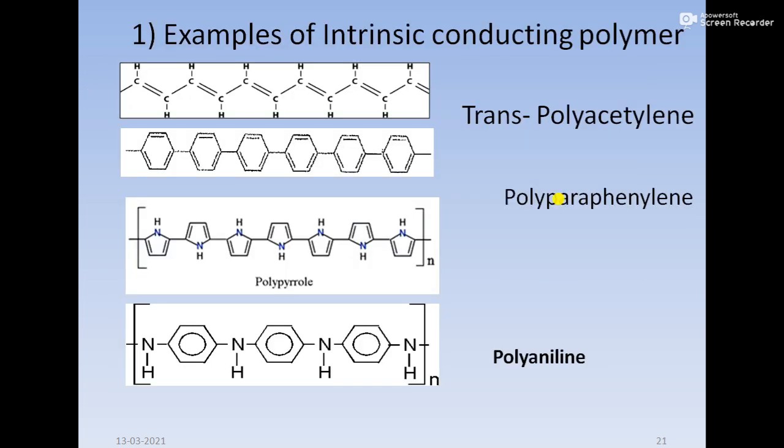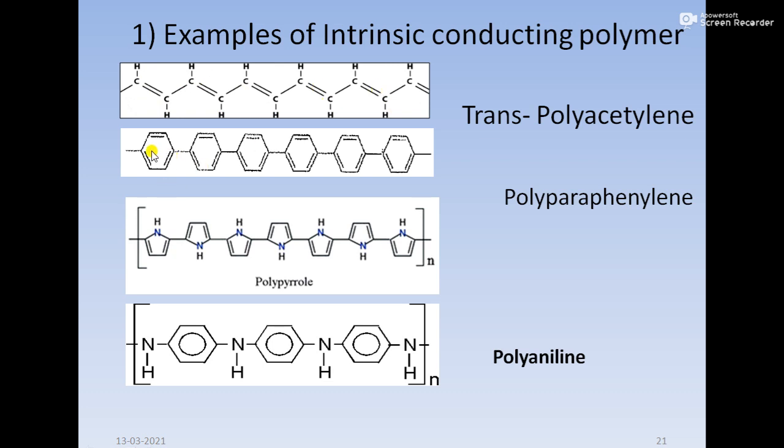So these are the examples. First is trans-polyacetylene, then polyparaphenylene, and then polyaniline. You can see this is trans, that means the attachments to the double bond are on opposite sides: hydrogen, hydrogen, hydrogen. That is trans-polyacetylene. The structure is planar, crystalline, and has alternate single and double bonds, that is conjugation. That's why it conducts electricity.